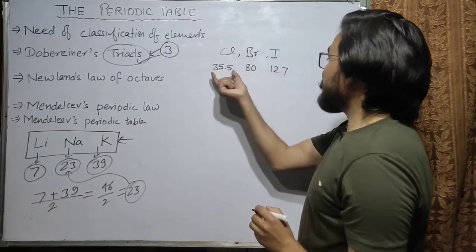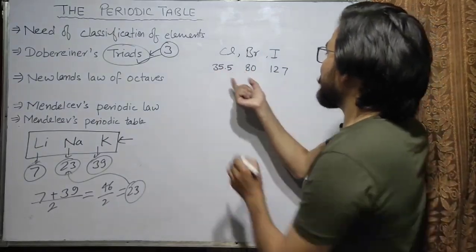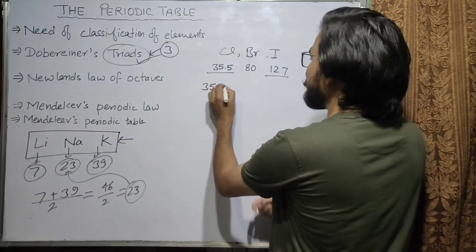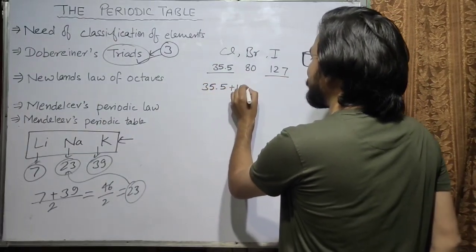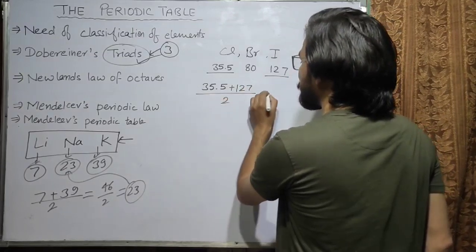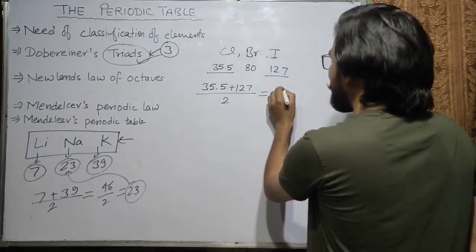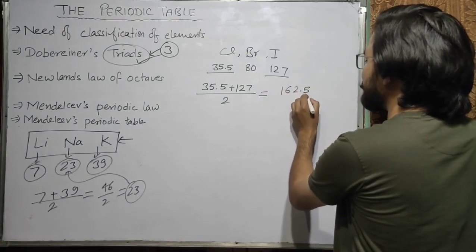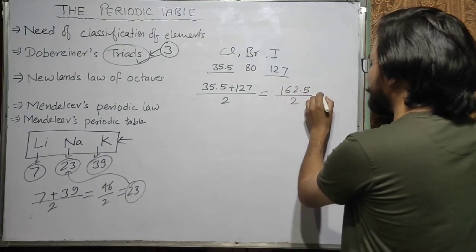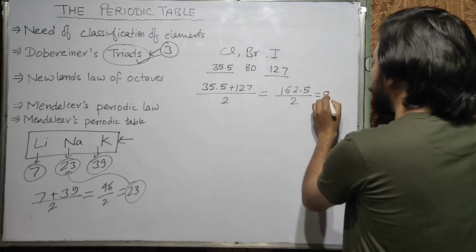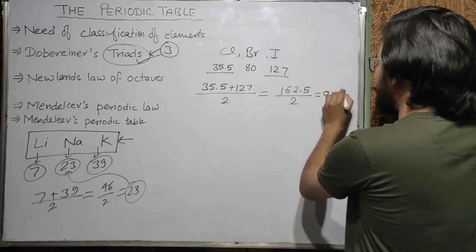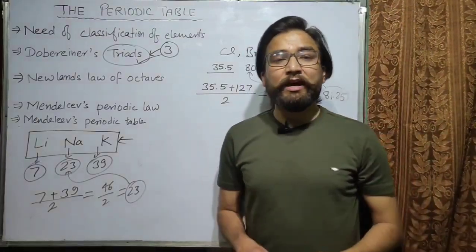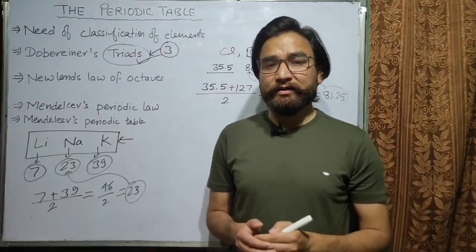If you take the average of the atomic mass of the first and last element, that is (35.5 + 127)/2, that is 162.5 divided by 2, and this is equal to 81.25, which is approximately equal to 80. So this is how he classified the elements.